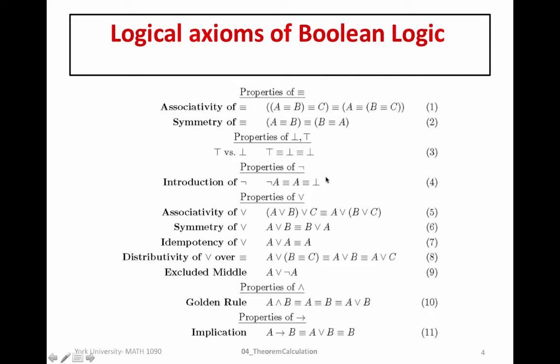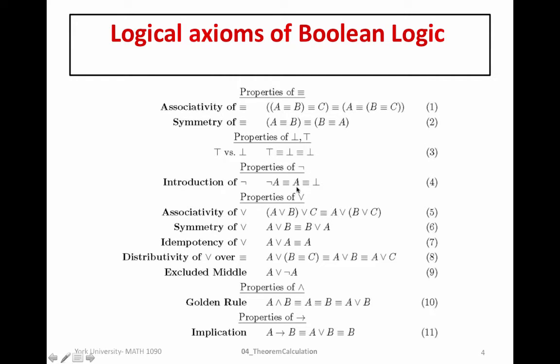This introduction of negation is essentially telling us what negation is. It goes through the truth values of the Boolean function for negation. If A is equivalent to bottom, for example, and this equivalence is true, that means A and bottom have the same value, which will be false. And if A is false, then A is equivalent to bottom is true. But A being false means that the negation of A is true.